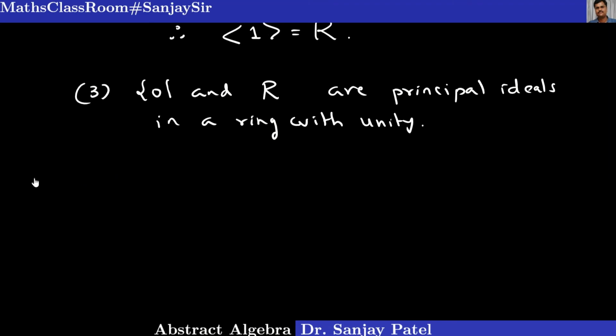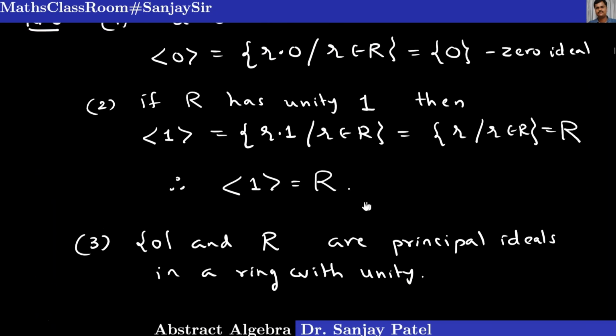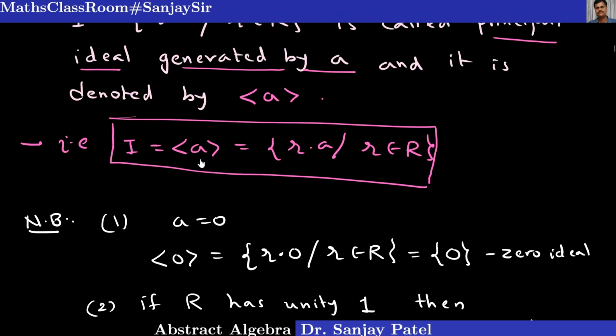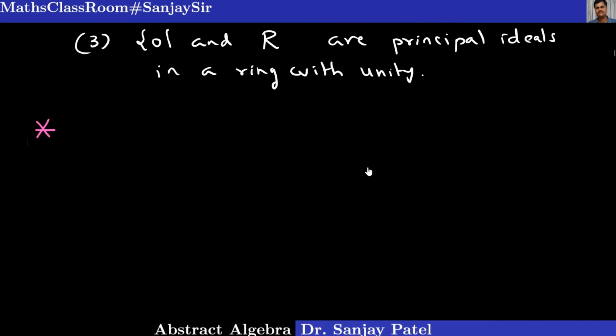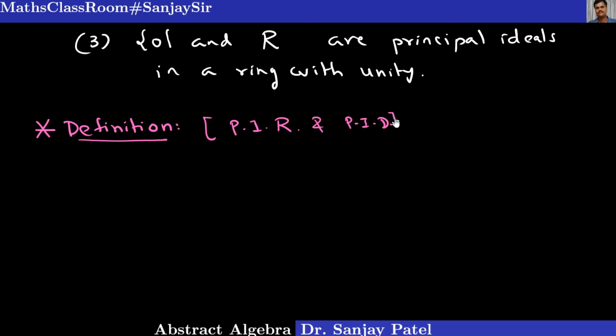It may happen that in a given ring, every ideal is a principal ideal. It means every ideal can be expressed in the form this. Every ideal is generated by some element, in other words. So such a ring is given a special name, and that is another important class of rings. So the next very important definition is the definition of principal ideal ring. We can also define principal ideal domain. So two things, principal ideal ring and principal ideal domain. What is the difference? I will tell you.